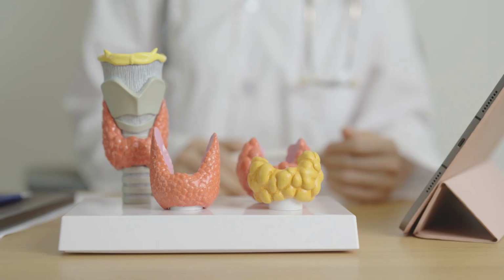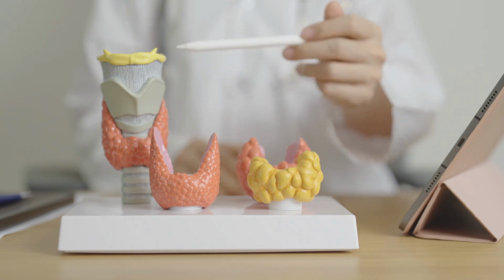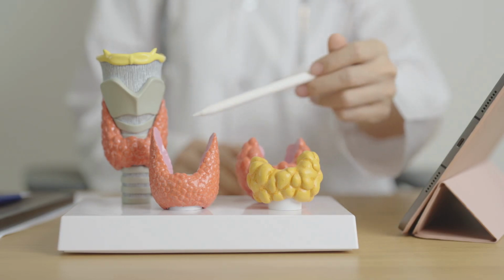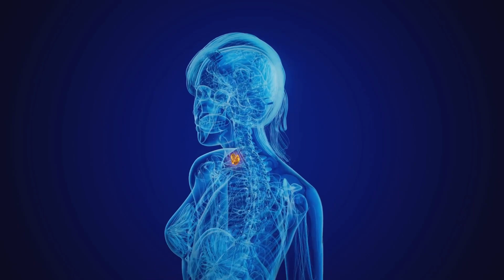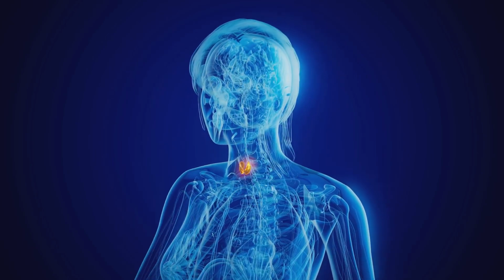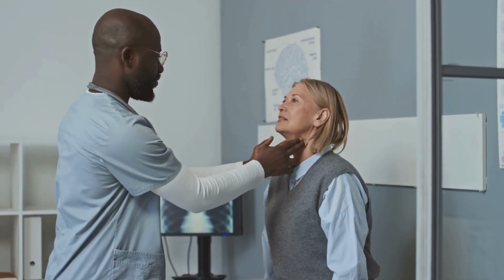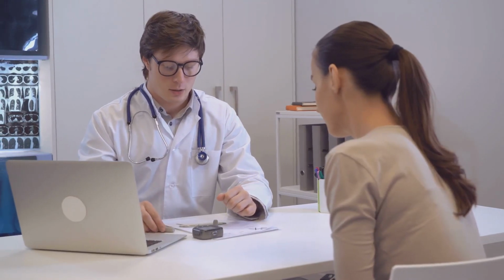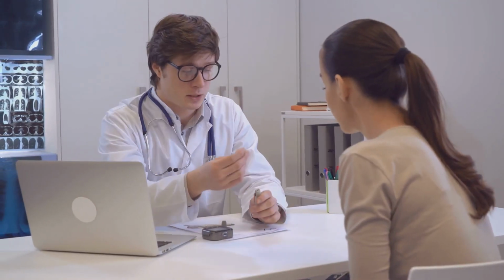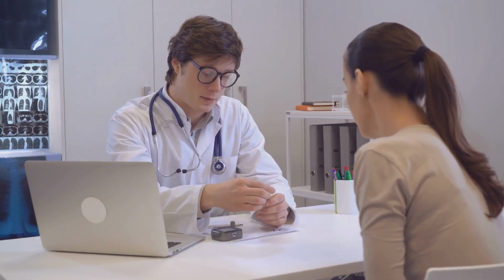Hormones are secreted by glands such as the thyroid, pancreas, and adrenal glands. These glands release hormones directly into the bloodstream, allowing them to travel to distant organs and tissues to exert their effects. The precision of this system is vital. Even small imbalances can lead to significant health issues. For instance, an overproduction or underproduction of hormones can result in conditions like diabetes or thyroid disorders.